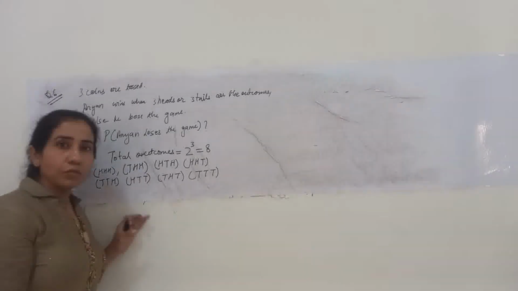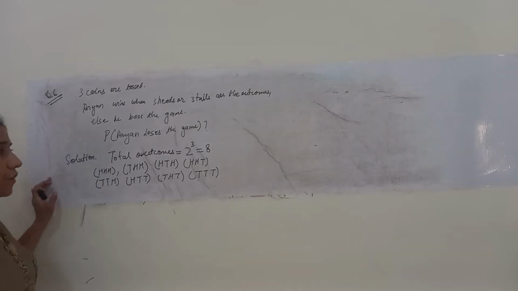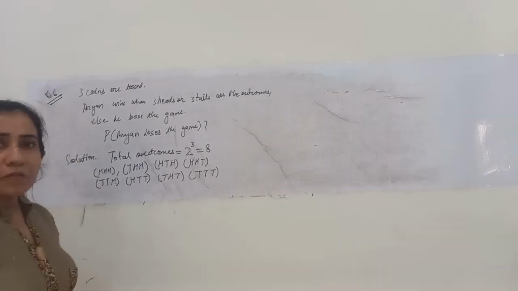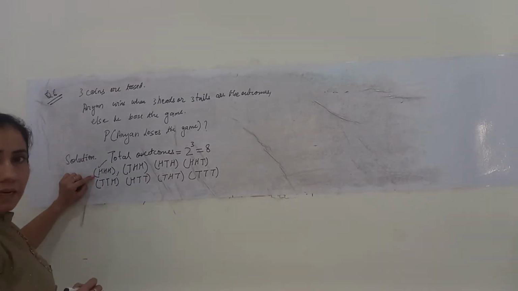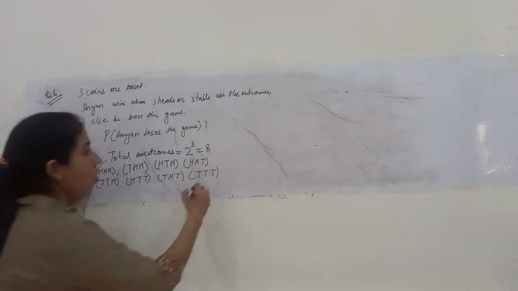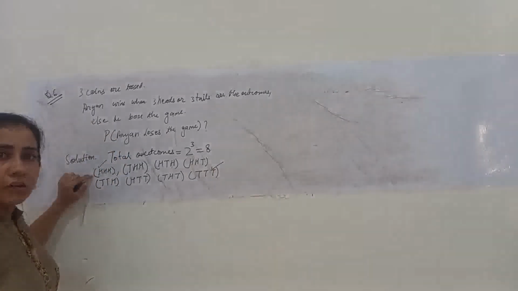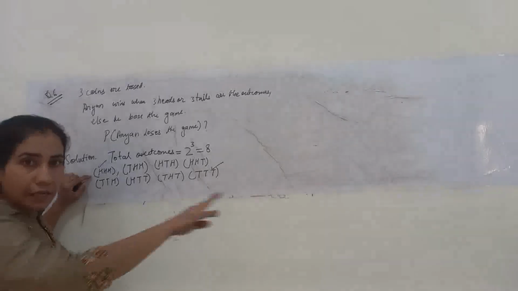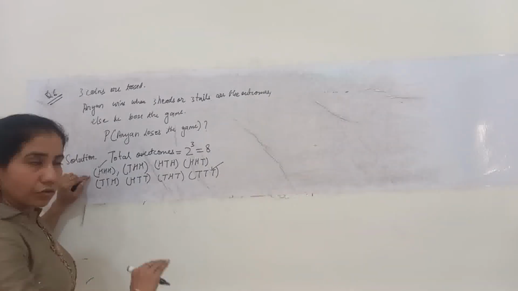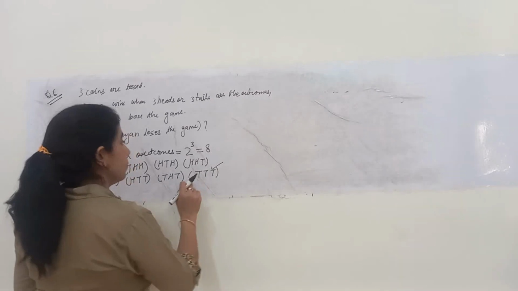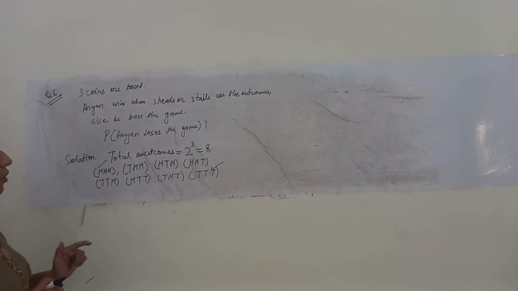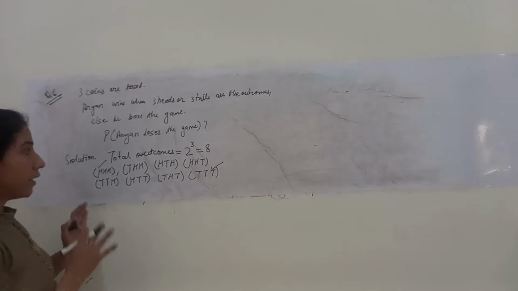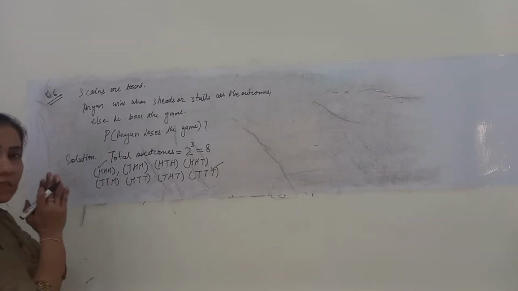Out of these 8 outcomes, what are the favorable conditions when Aryan will be winning the game? It is only when he is getting either HHH on all the 3 coins, or TTT on all the 3 coins. That is either tails on all the 3 or heads on all the 3. Okay, so what are those outcomes? It is 1 and 2. Only 2 out of 8 outcomes are there when Aryan is winning the game. In the rest of the outcomes he is losing the game.